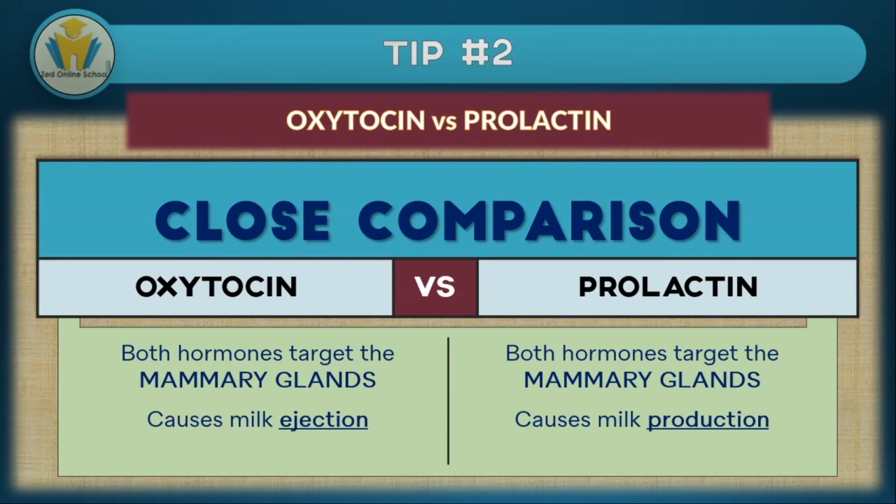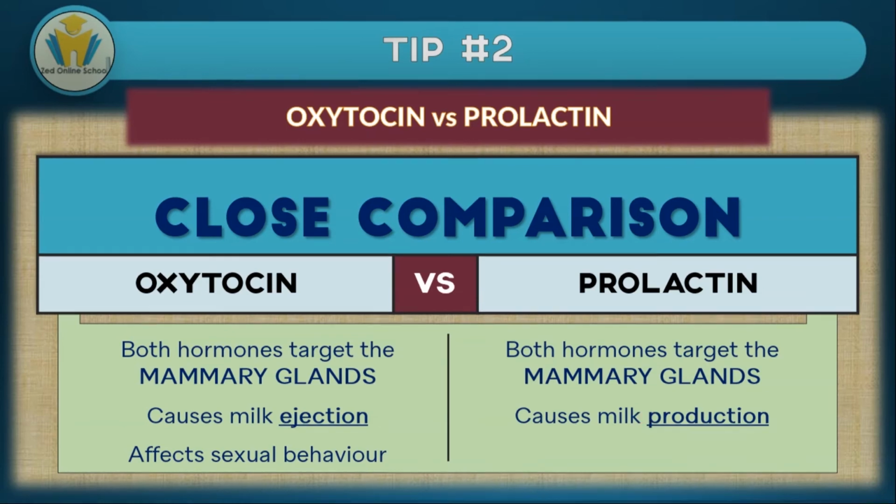If you tend to get confused between these two, just remember that it's easy to relate prolactin with production because both have pro in them. One other thing you should note about oxytocin is that it's very important in the sexual behavior of male and females. Sometimes it might be just referred to as pair bonding, which is a mutual attraction between two different genders.